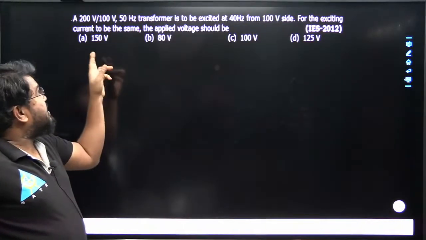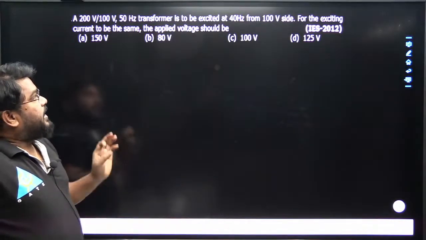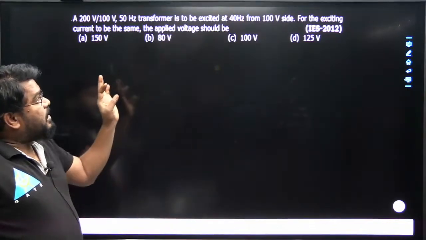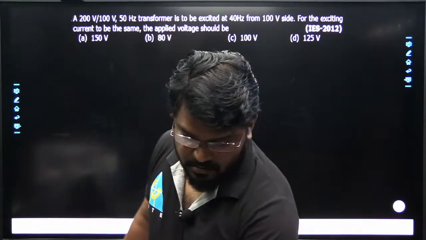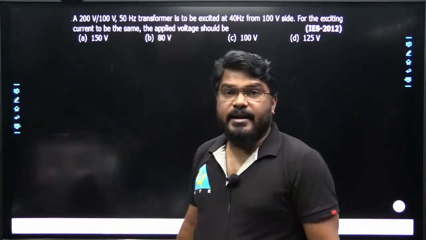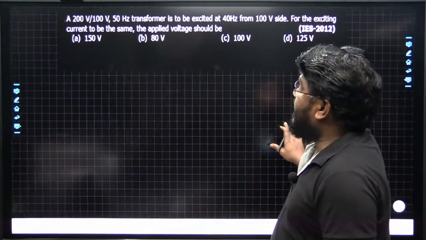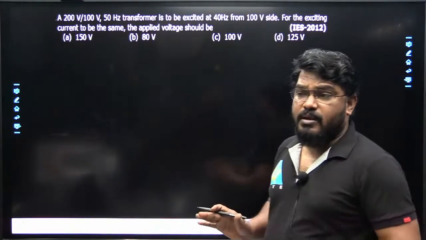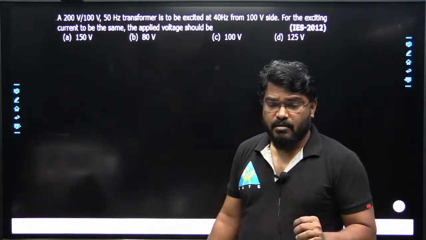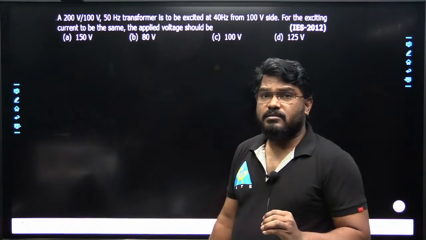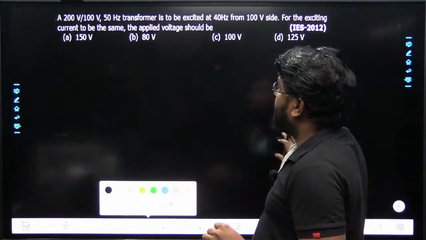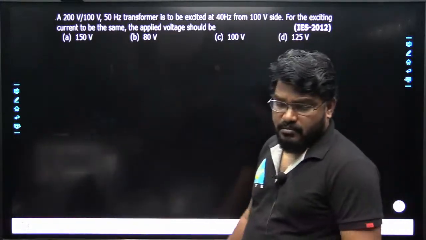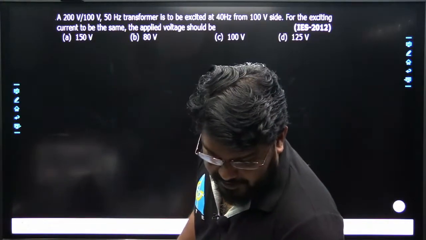For the exciting current to be the same, the applied voltage should be? Okay, now tell me the answer. What is the applied voltage? 80 volts. Very good.